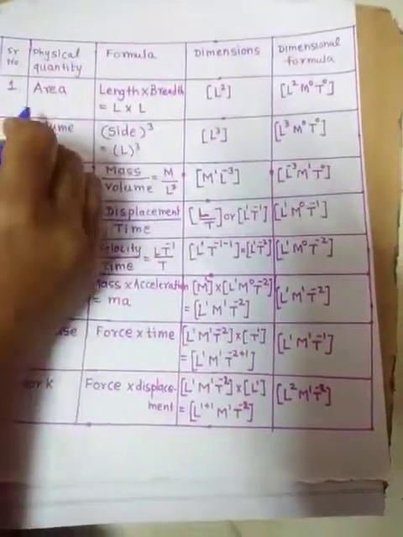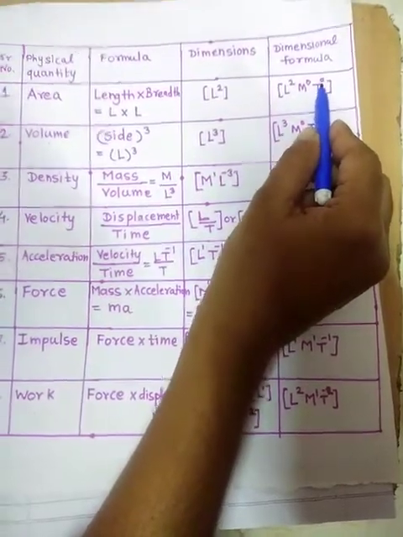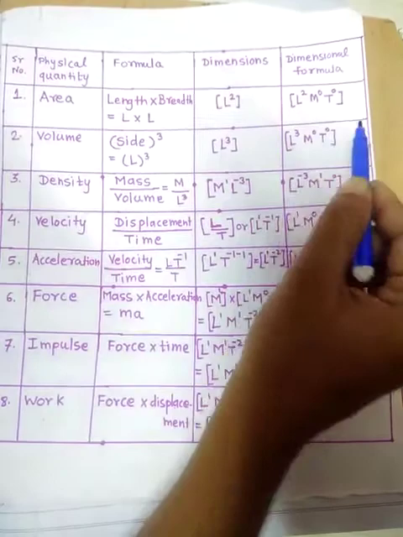Good morning, students. We already studied the dimensions of physical quantity. As you know, we have seen the 8 physical quantities. The first we have seen is area. You know the dimensions of area: L raised to 2, M raised to 0, T raised to 0. For volume, L raised to 3, M raised to 0, T raised to 0.